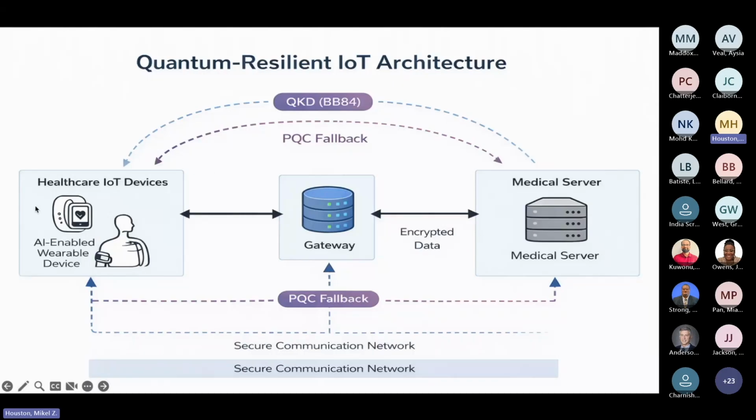So you'll see here to the left that data is generated from AI wearable devices, whether it be heart rate or glucose levels. The end goal is to get data to medical services so medical providers can make medical decisions. Behind that layer, you have QKD, which is the quantum layer, driven by the BB84 protocol. It also has the ability to detect disturbances such as man-in-the-middle attacks or eavesdropping. And when that's detected, it falls back to post-quantum cryptography, which is the second layer of encryption that uses a mathematical-based framework.